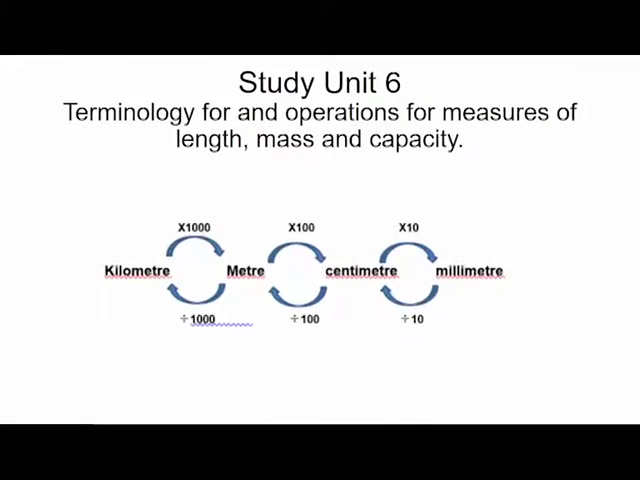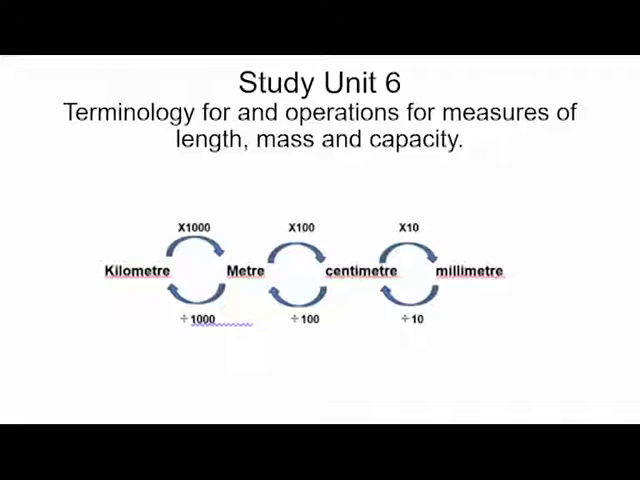Okay, terminology, the same unit. If you have 1 kilometer, how many meters is that? And you can use this as an example. So 1 kilometer times 1,000 gives you 1,000 meters. 100 centimeters is 1 meter. Okay. And 1,000 millimeters is 1 meter.